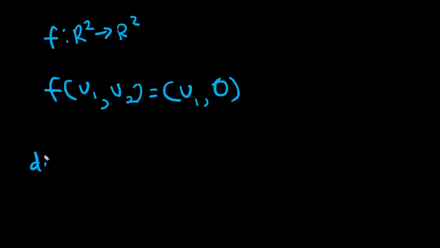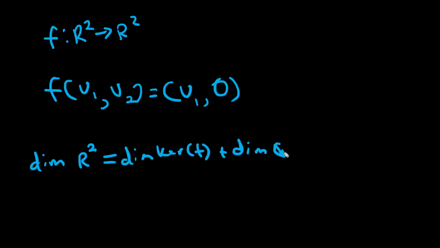Well, the dimension of R2, the underlying space that F maps from, is equal to the dimension of the kernel of F plus the dimension of the range, or the rank of F. Sometimes range is called the image, but we're just going to use range. So, like I said, even though kernel was shorter, I'm still using this long word range rather than just saying image or im as it's notated. I'm not even uniformly lazy, unfortunately.